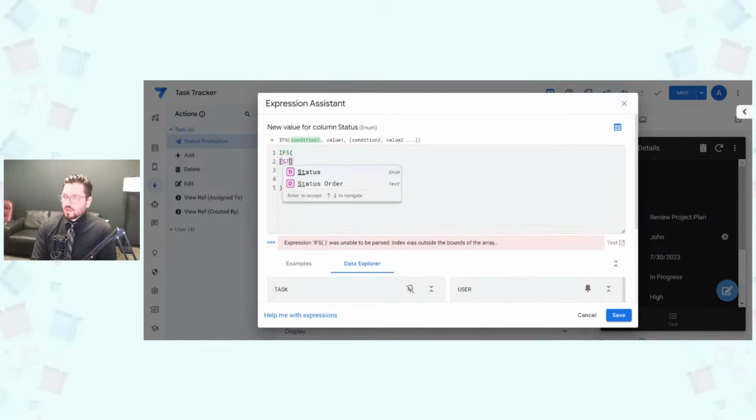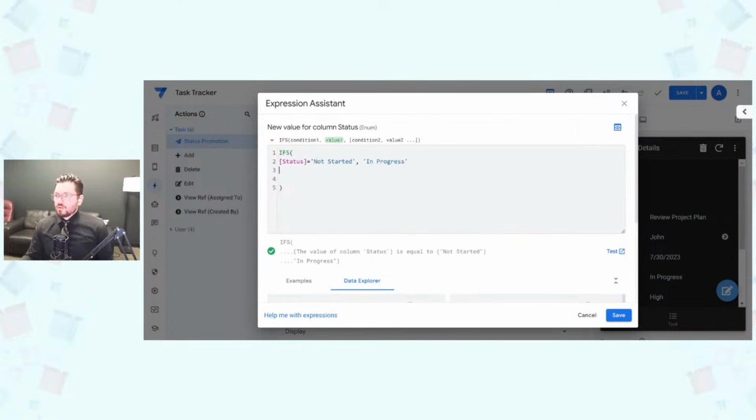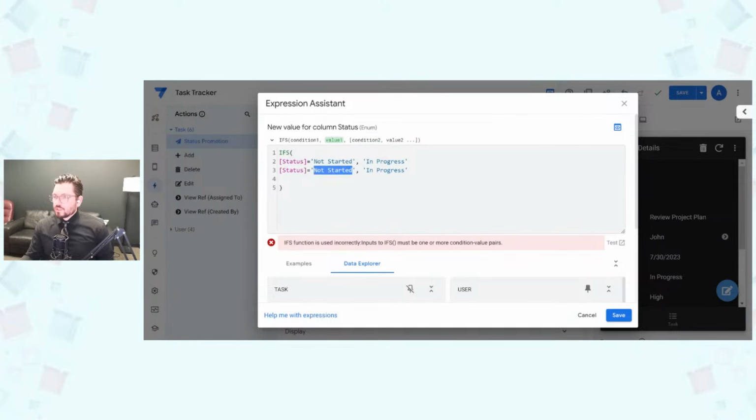If status equals not started, then I want you to change it to in progress. And then if it equals in progress, I want you to change it to complete. I think that's all we need for the promotion.